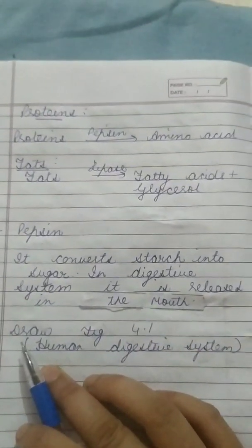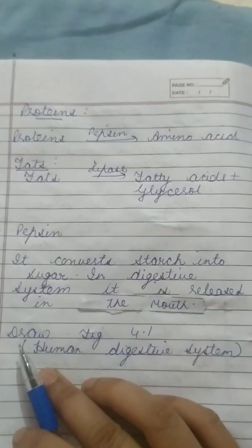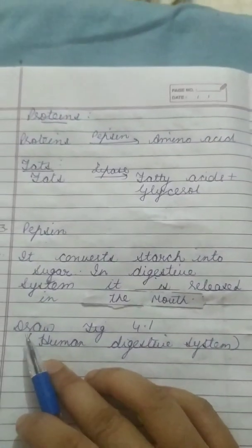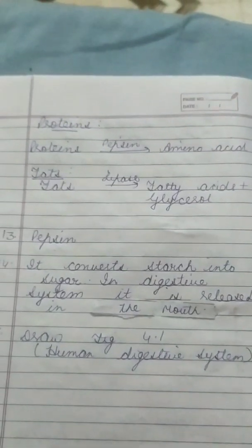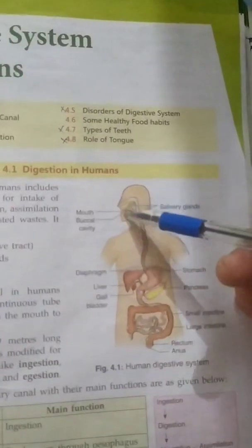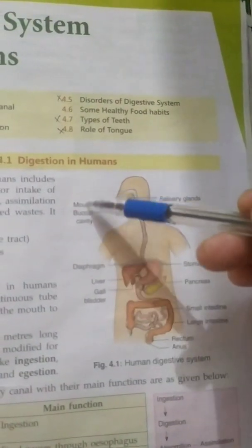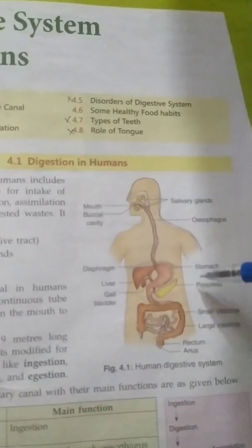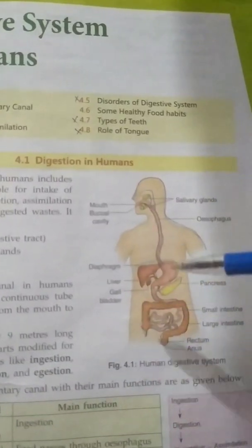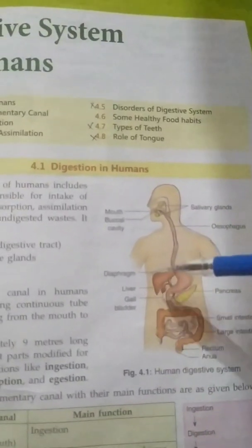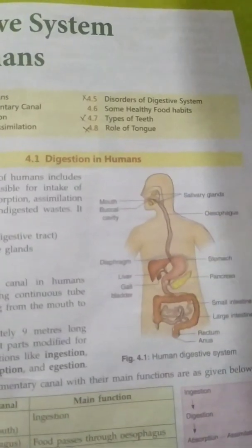15th last question. Draw a well-labeled diagram of human digestive system. So students, you have to draw figure 4.1. Students, you have to draw this diagram along with the labeling also. Means you have to label different parts also. And if you want to use the color, you can use, but it should be drawn very neatly.